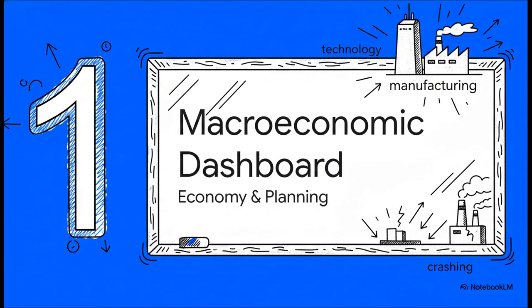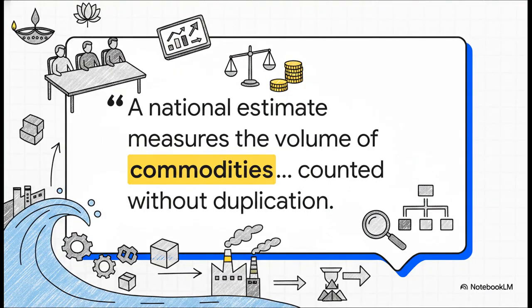Section 1. The macroeconomic dashboard accounts for the economy and economic planning. Imagine trying to govern a country without data. It'd be like driving down the highway completely blindfolded. National income data is basically a giant panoramic mirror reflecting our entire economic performance. Back in 1949, the National Income Committee, led by brilliant minds like P.C. Mahalanobis, built the foundation for this mirror.